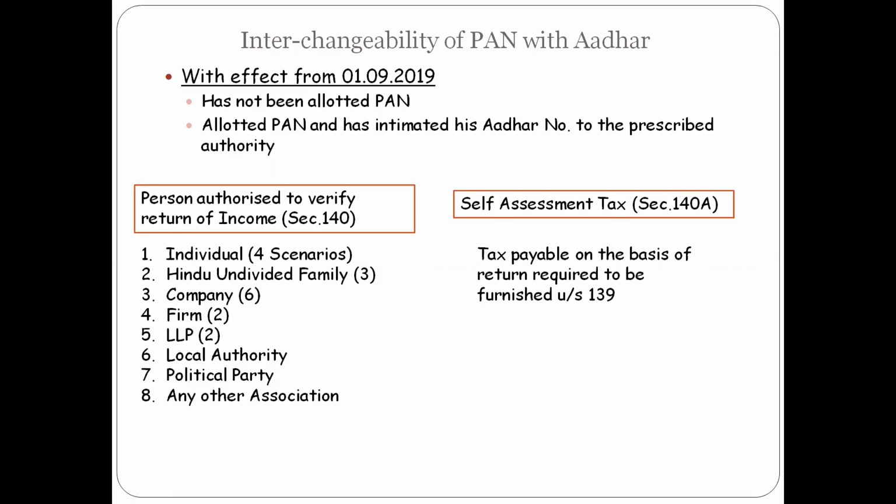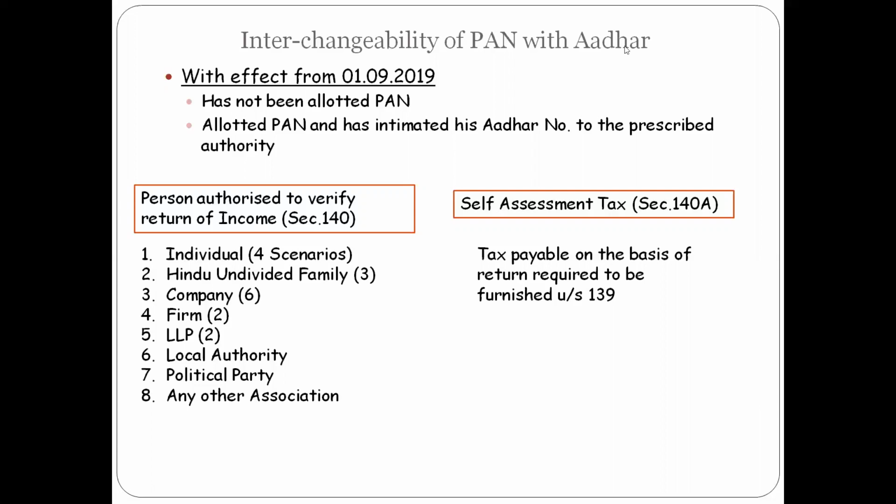Kindly go through all the 8 categories of people, which have scenarios in them, where there are 4 scenarios for an individual regarding who is the person authorized. For an individual, generally it is himself, but the other 3 scenarios may be when he is not available in person in India, or other categories like when he is not stable enough to authorize his return of income. So there are 8 such cases or 8 such assessees. Please go through this at your end, because this might be an MCQ in your question paper.